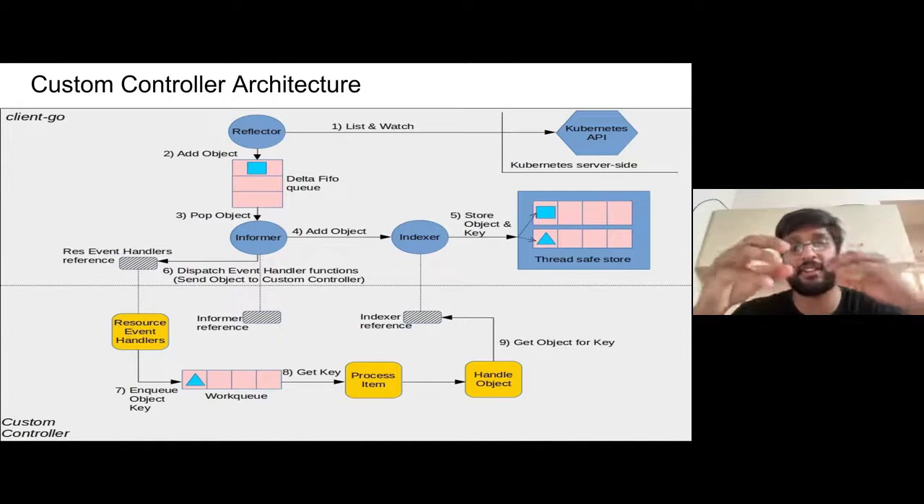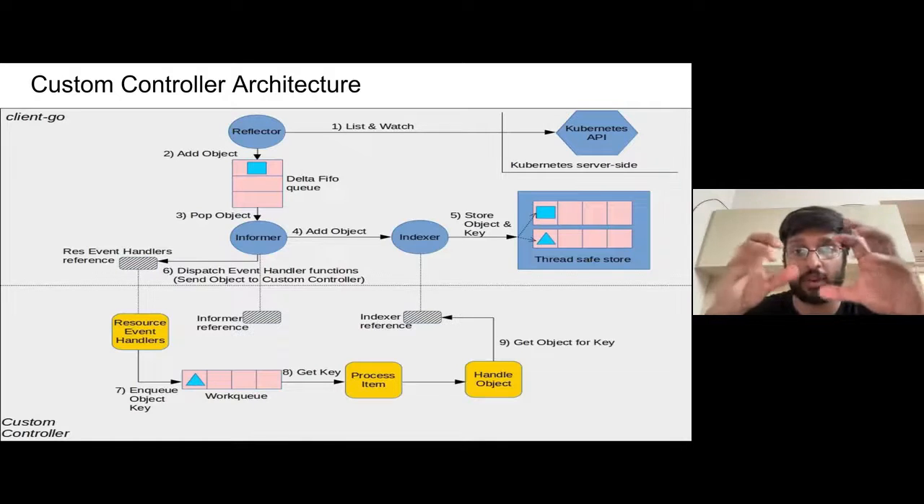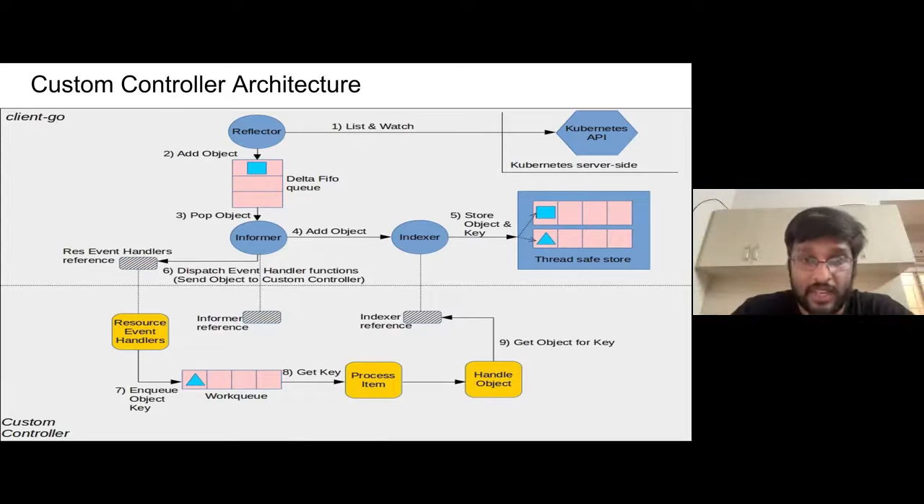Reflector is essentially just before the informer, and the reflector keeps a list and keeps watching the server side Kubernetes API, and there's, as I said, a resync period, and it basically pushes it to a FIFO queue. Then the informer keeps popping that object, and it adds that object into an indexer. That indexer is nothing but a cache, right? So it adds that object into an internal cache, and that internal cache is memory. It's in memory. Whichever machine that you're using, it's going to be in memory.